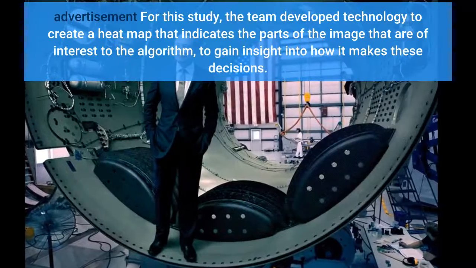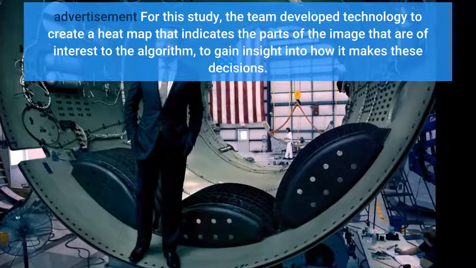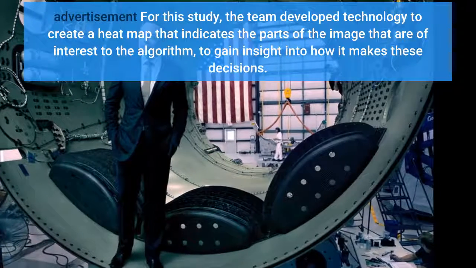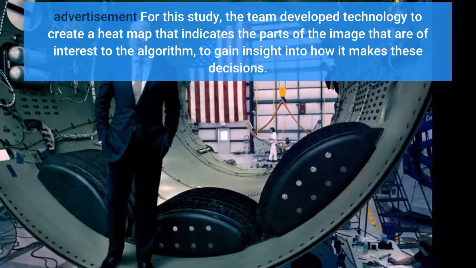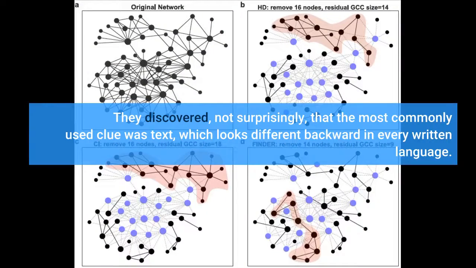For this study, the team developed technology to create a heat map that indicates the parts of the image that are of interest to the algorithm, to gain insight into how it makes these decisions. They discovered, not surprisingly, that the most commonly used clue was text, which looks different backward in every written language.